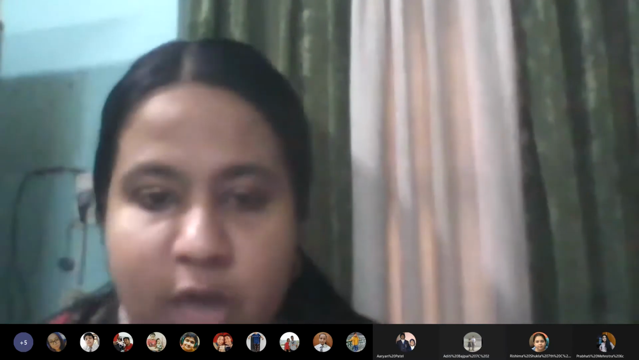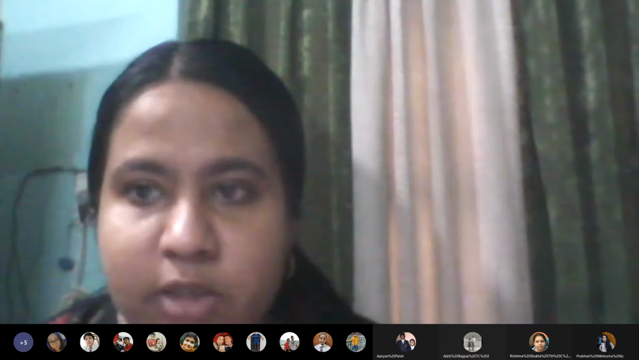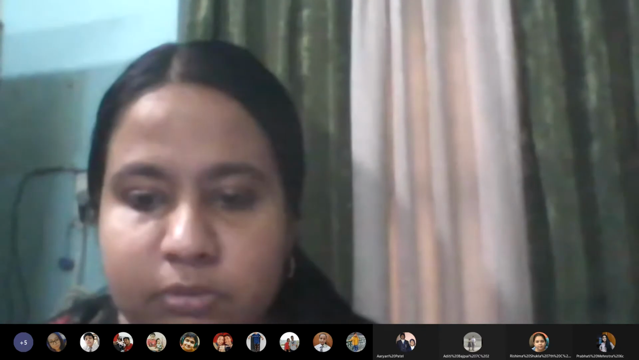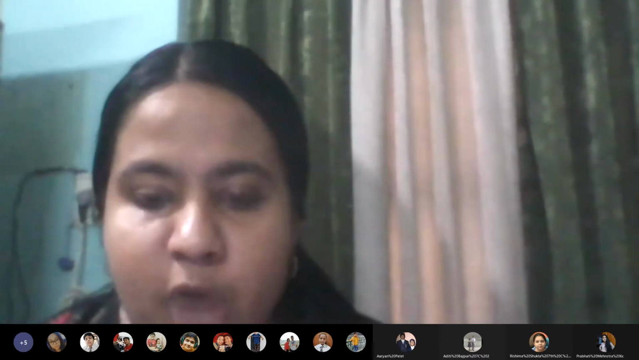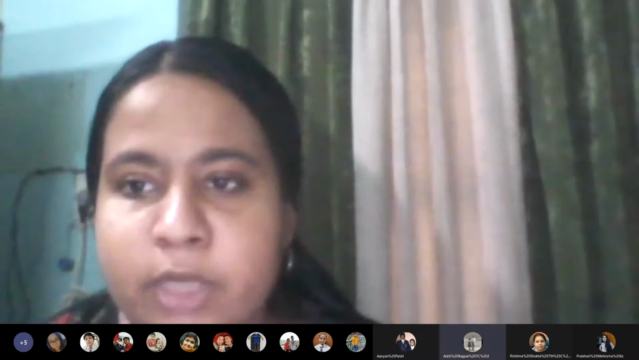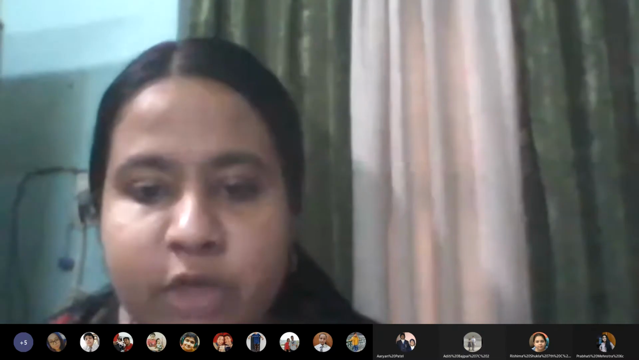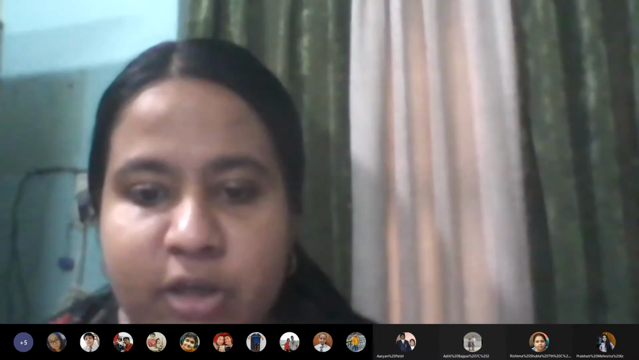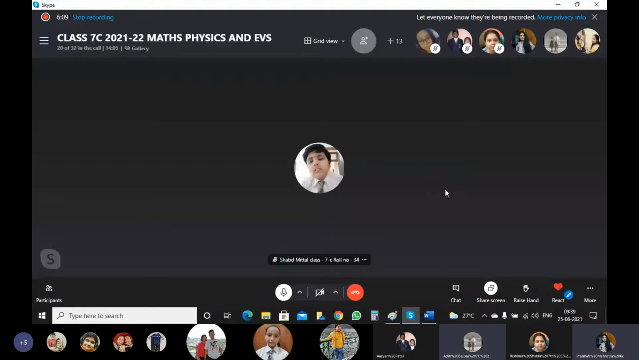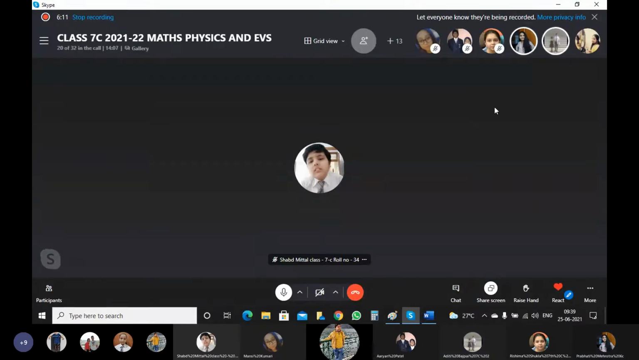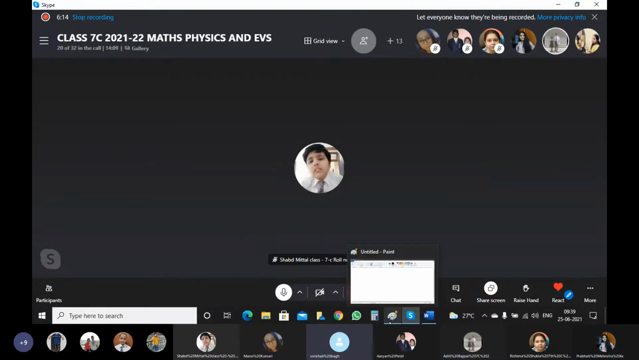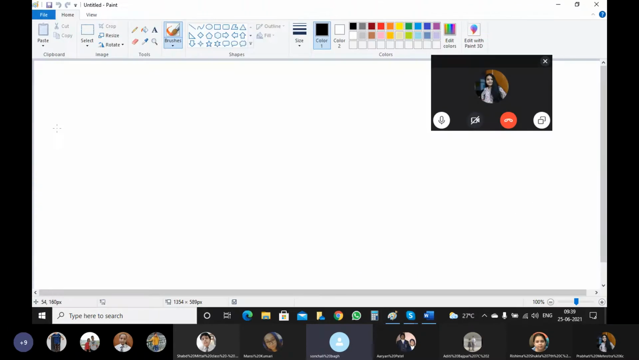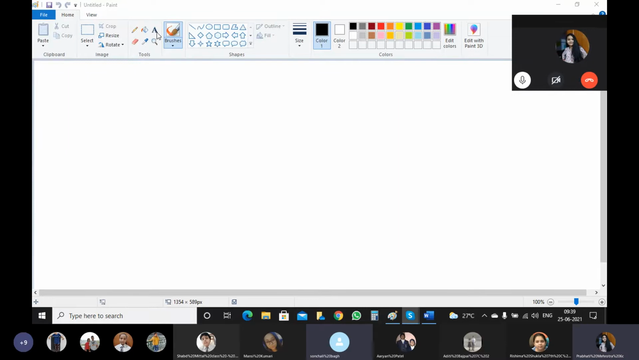Now, the seventh one. Write down a rational number whose numerator is minus 125 into 8. They have given us the numerator value and the denominator value, and we have to frame a rational number. How much is the numerator, 125 multiplied by 8, minus 125 into 8? Minus 1000.